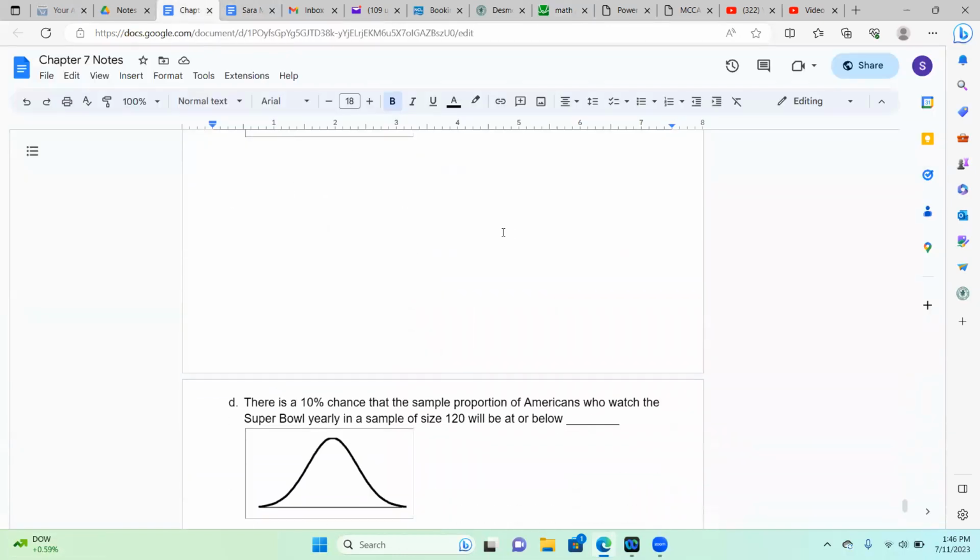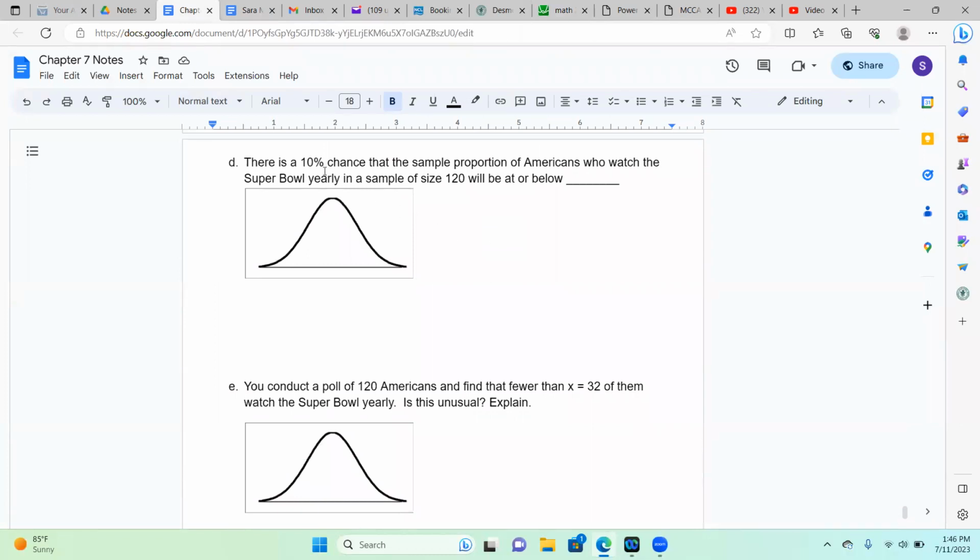Okay. Then part D says there is a 10% chance that the sample proportion of Americans who watch the Super Bowl yearly in a sample of size 120 will be at or below. So in this case, we're going to use the inverse CDF because we know the area is 0.10, and 0.10 is at or below. So it's going to be a less than, where the p hat is less than something.